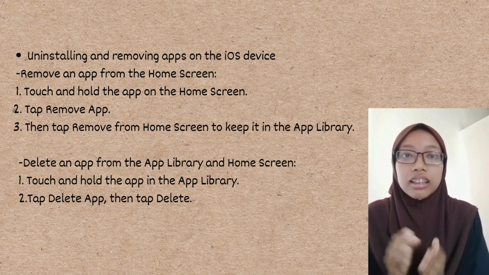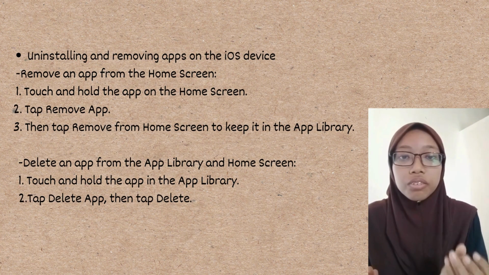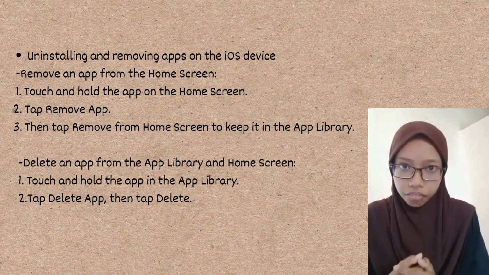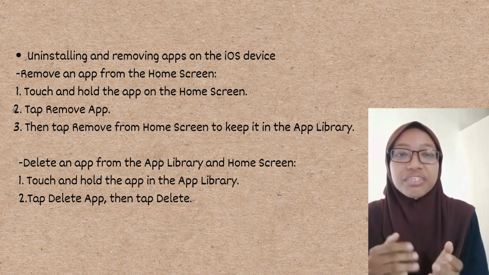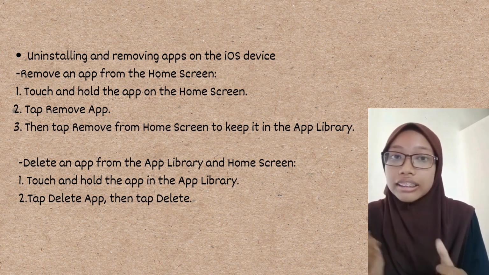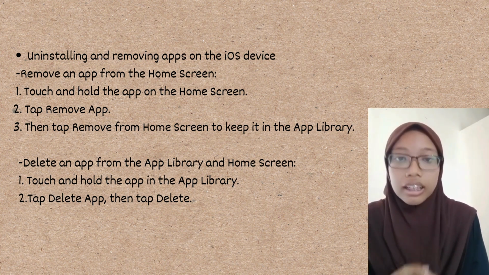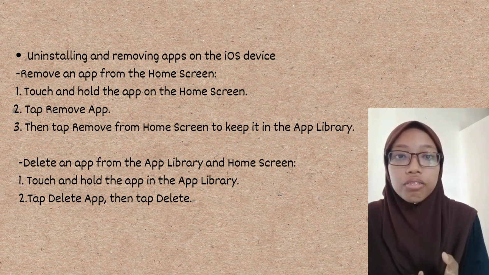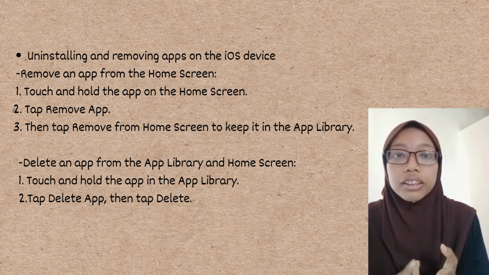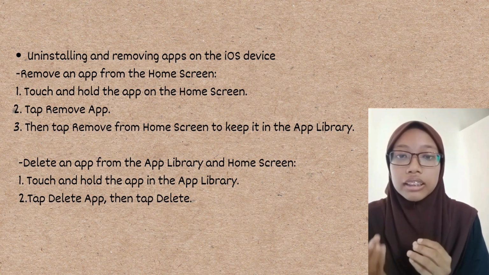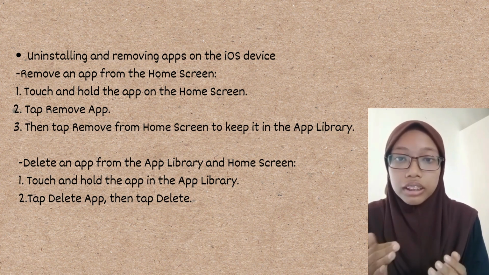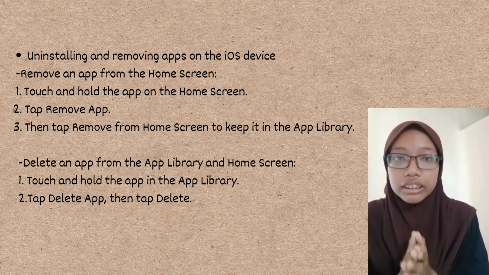Other than that, you can also uninstall and remove apps from your iOS device. To do so, if you want to remove the apps from the home screen only, just touch and hold the apps on the home screen. Then tap Remove App. Then tap Remove from Home Screen to keep it in the App Library. So if you just want the apps in the App Library but not on the home screen, you can follow this step.